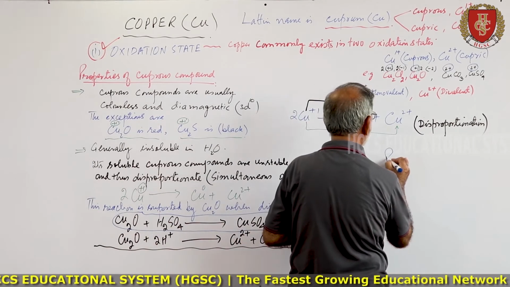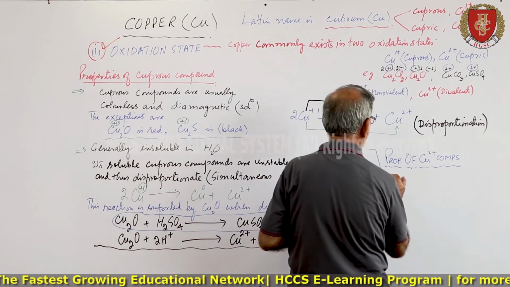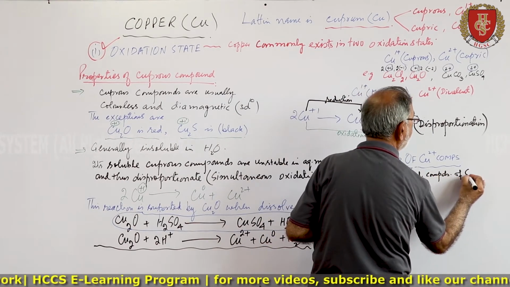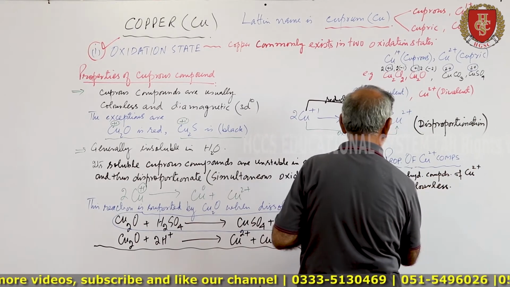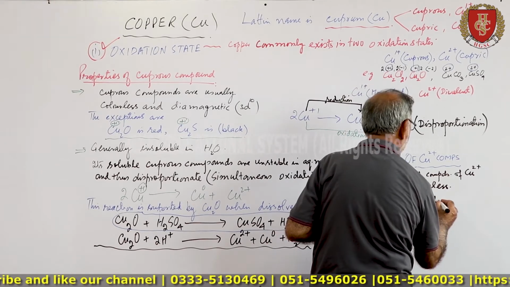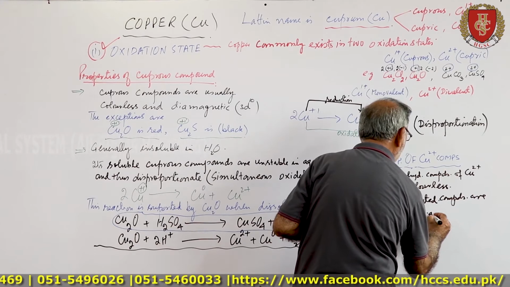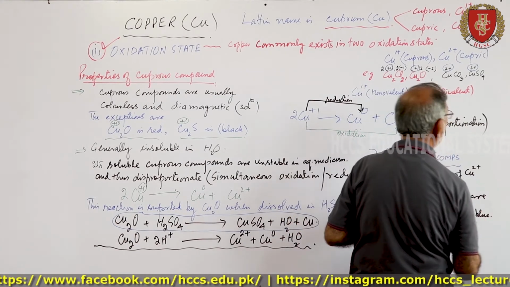Now the properties of cupric compounds. The anhydrous compounds of Cu2 plus are colorless. The hydrated compounds are colored. For example, Cu hexa aqua is blue.